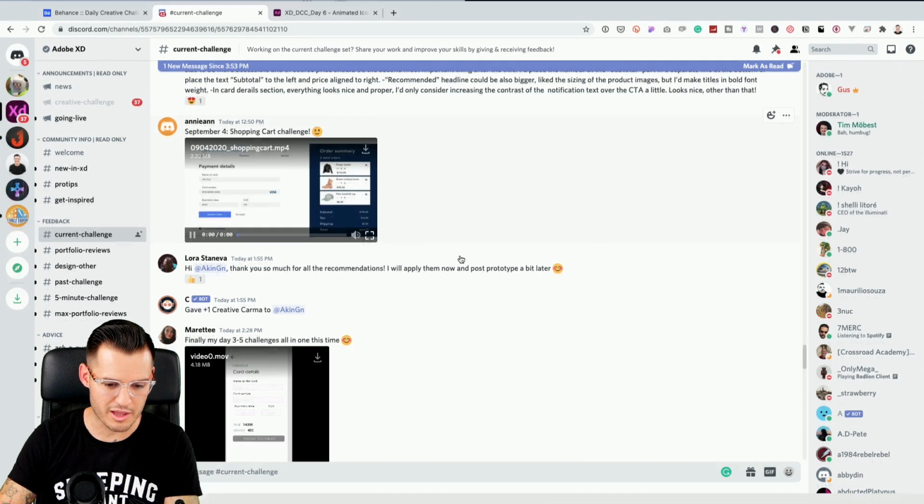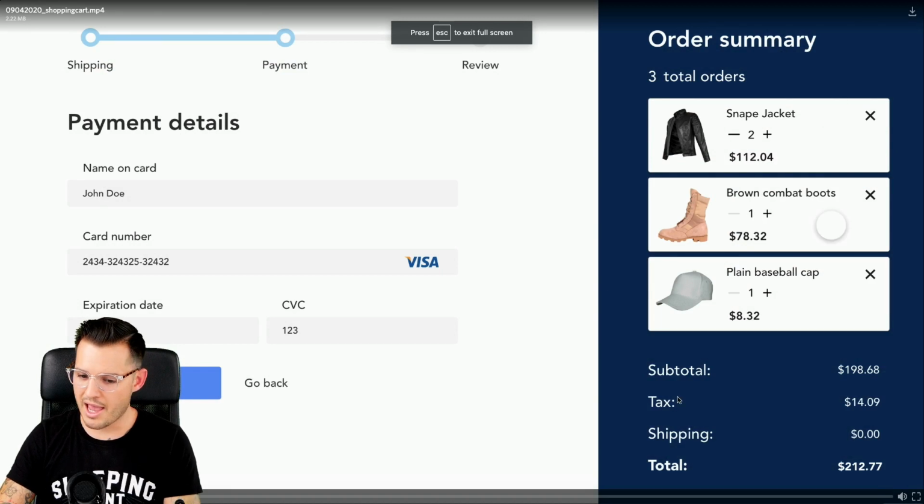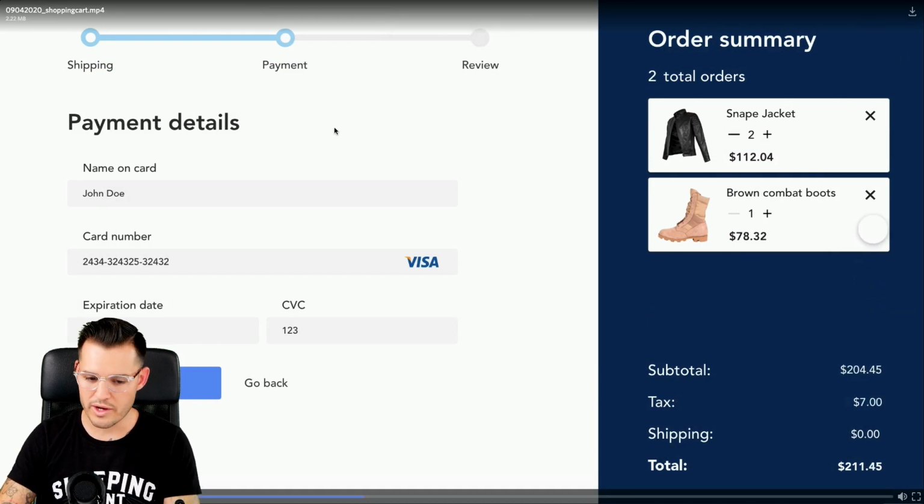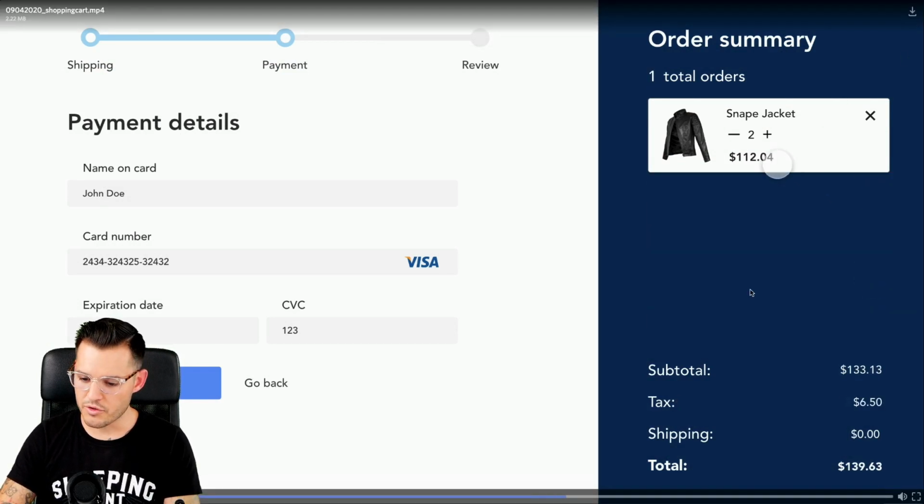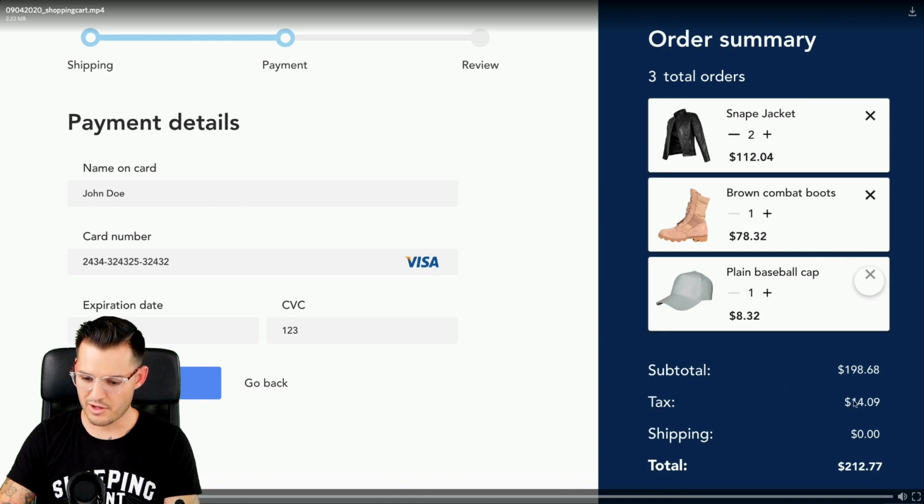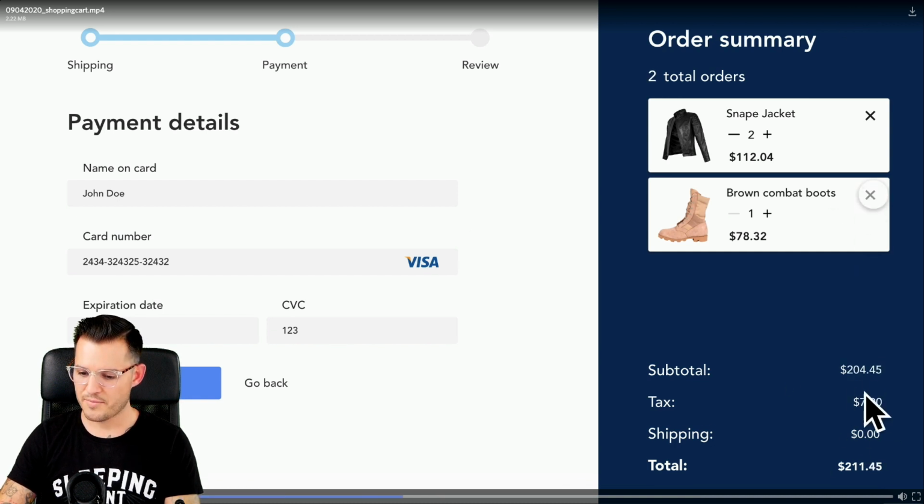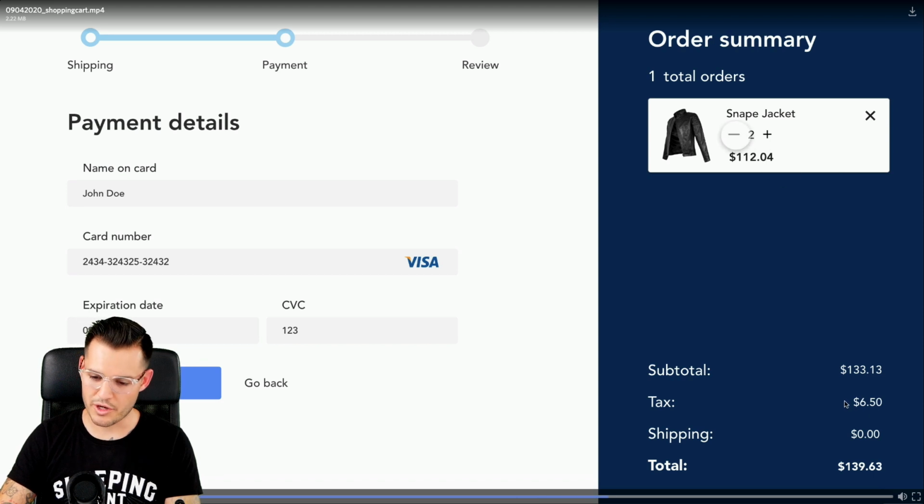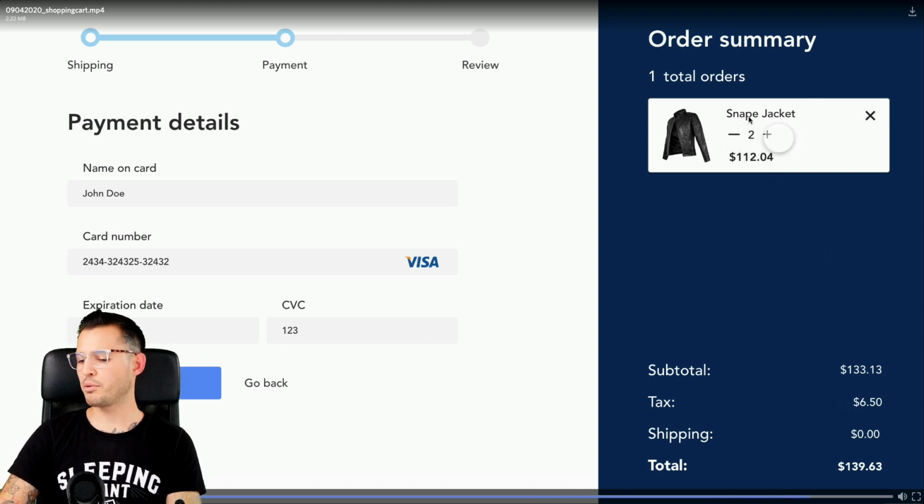This is the shopping cart challenge. This one is from Anian. And I love the contrast of the blue over here and the white over here. Being able to remove those, the price is updating, the quantity, everything's working really, really good there. Let's see it one more time. See all the price and everything updating as the elements are dropped out? Super nice. The only thing I might suggest is maybe playing a little bit more with the layout of the details that are in here.